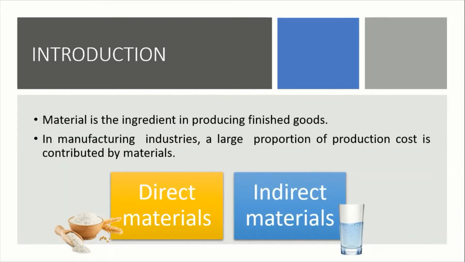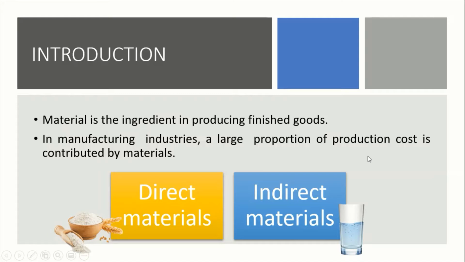Introduction. Material is the ingredient in producing finished goods. In manufacturing industry, a large proportion of production cost is contributed by materials. Materials adalah bahan untuk satu produk yang dah siap. So dalam manufacturing industry, dia adalah sebahagian besar untuk production cost.